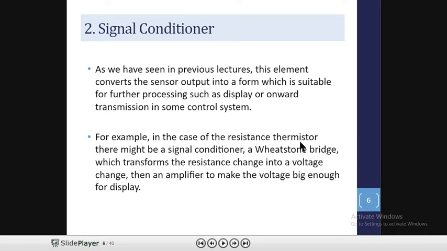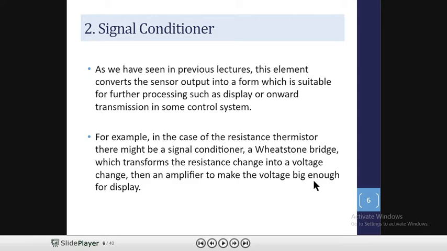In case of the resistance thermistor, there might be a signal conditioning of Wheatstone bridge which transposes the resistance change into a voltage change, then an amplifier to make the voltage big enough for display. So here the signal received from the sensor gets conditioned, and then it is sent to the display unit.